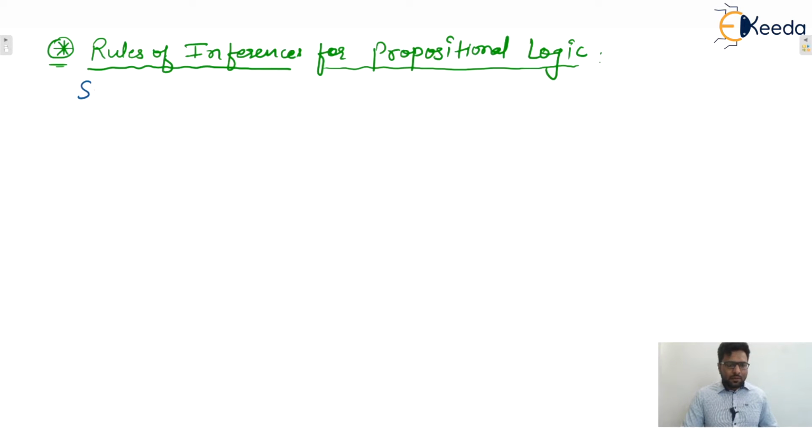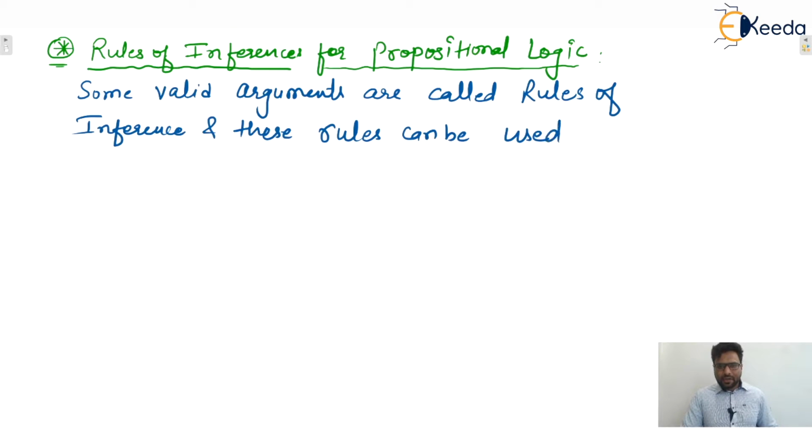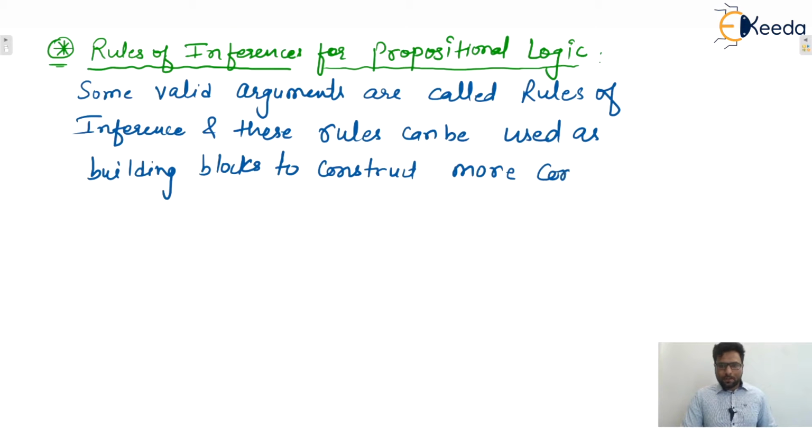Some valid arguments are called rules of inference, and these rules can be used as building blocks to construct more complicated valid arguments.